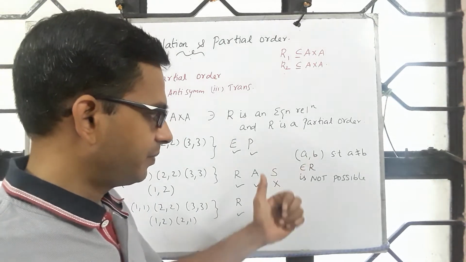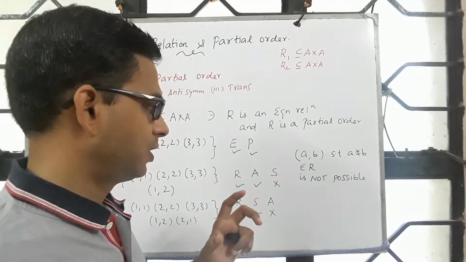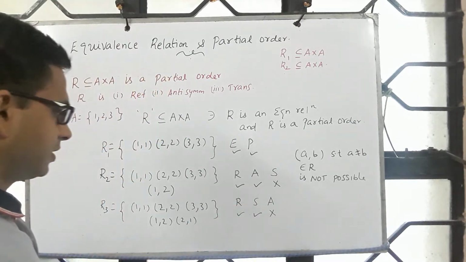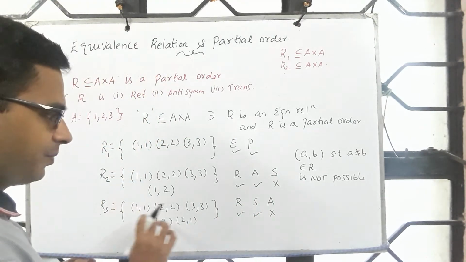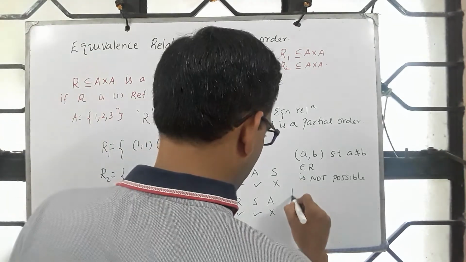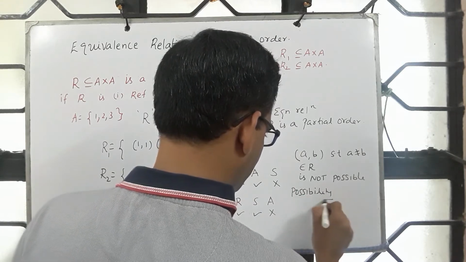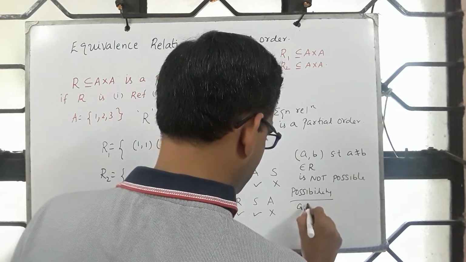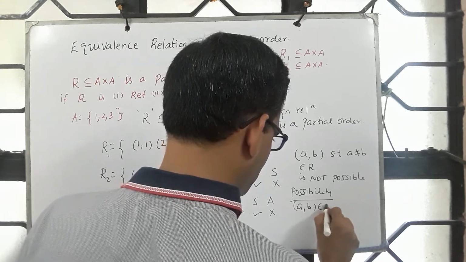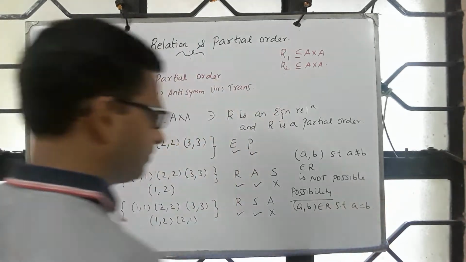But the moment you bring (b,a) as well, then what happens? Antisymmetry fails. So what is possible is you can only include (a,b) such that a and b are one and the same. So the possibility is (a,b) belongs to R such that a equals b.